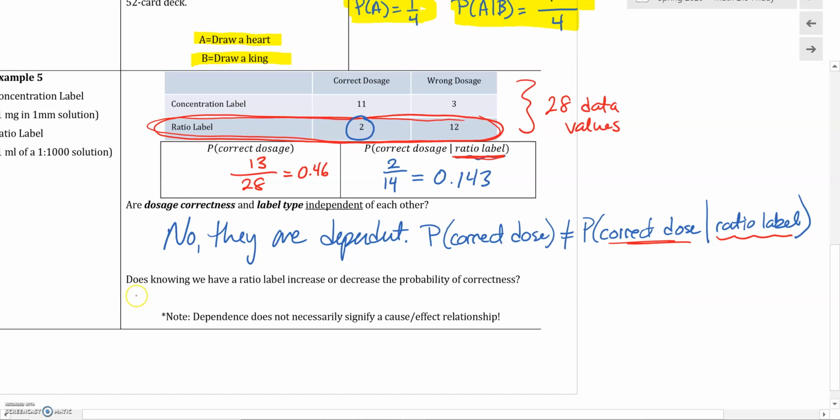So let's see. Does knowing that we have a ratio label increase or decrease the probability of correctness? It looks like it decreased it, right? Because as a standalone, the probability of just getting a correct dose was 46%. Well, if they're using a ratio labeling format, my probability of getting it correct went way down. So this decreased it.